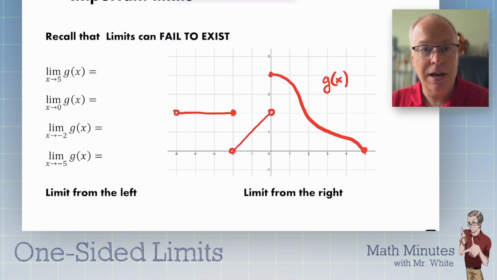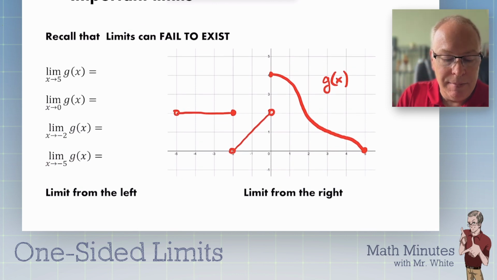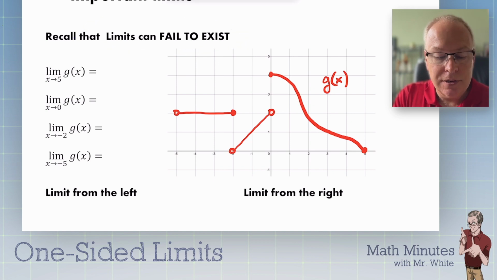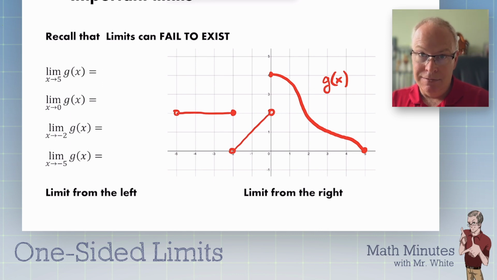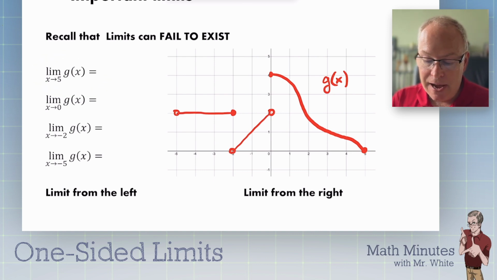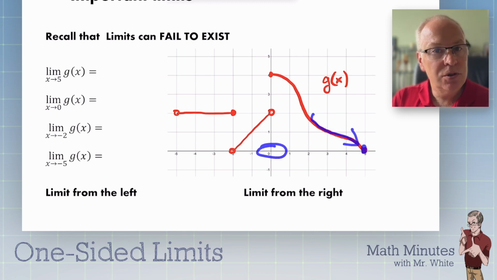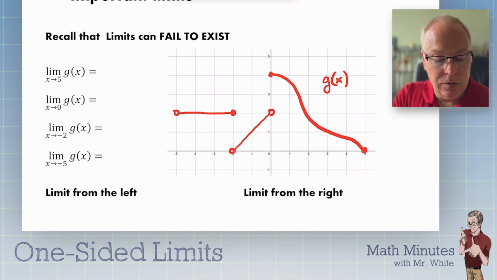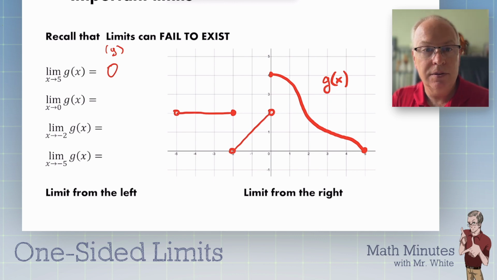Okay, so remember last time we talked about the fact that limits can fail to exist. And remember, limits are all about what you're approaching, not what you actually arrive at once you get there. It's all about what you're approaching. So for example, the limit as x approaches 5. So over here, here's 5. As we approached 5, do you remember what we were approaching? Answers to limits are y values. So this would be 0. So these are y values always. Okay, so answers to limits are outputs.